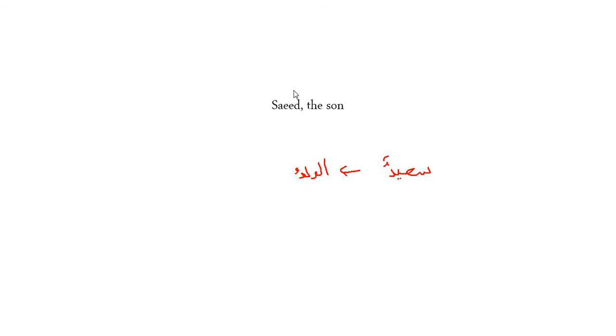That would be this here. But if it said waladun, because this is indefinite, it would be a full sentence. It would be Sa'id is a boy.